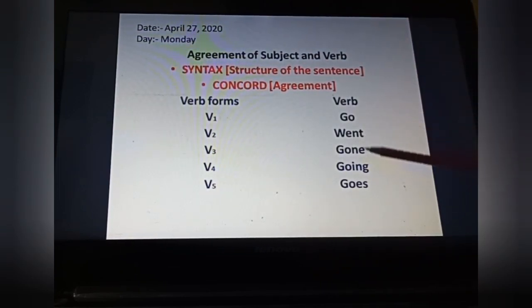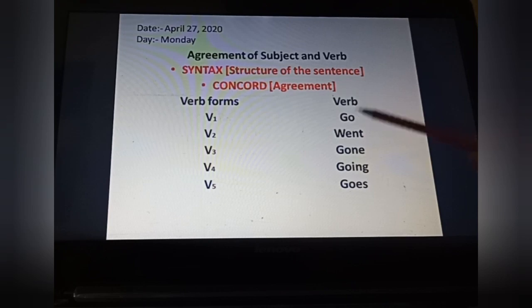These three forms you are very well aware of right now. Verb first form, that is go. Second form, went. Third form, gone. Till here I don't think there is any confusion. The fourth form, that is the ing form, we have for all the verbs. Like here, go, the ing form will be going. And this is our verb fifth form, that is goes. It means if we add s or es to the first form, it is converted into our verb fifth form. Fine students, so this is going to play a very important role in this chapter.